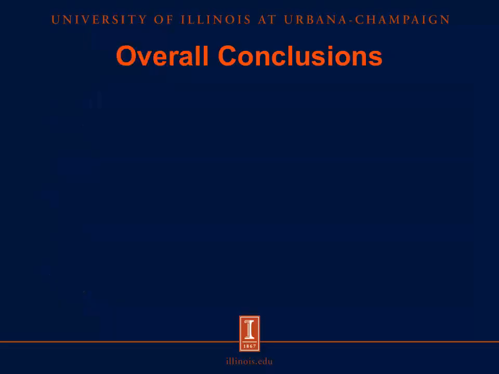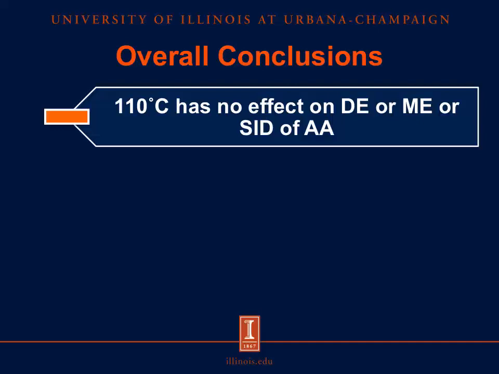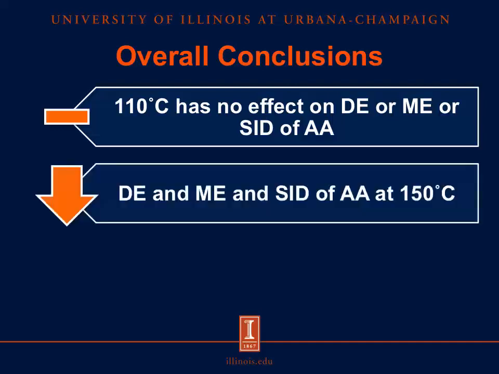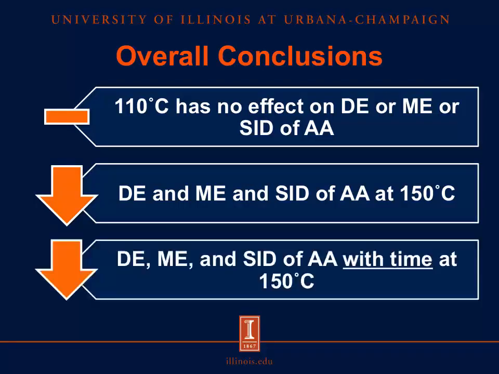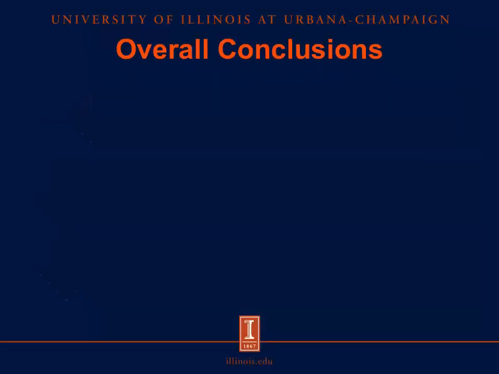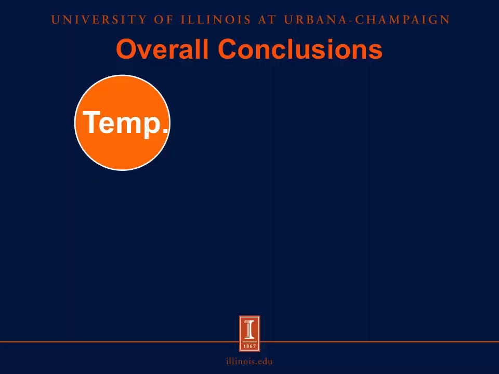So if we put the conclusions from both of our experiments together, we saw that low temperature treatment has no effect on digestible energy, metabolizable energy, or the digestibility of amino acids. We also saw that at high temperature treatments, we saw reductions in the DE, ME, and digestibility of amino acids. And finally, at our high temperature treatment, we saw reductions in the DE, ME, and digestibility of amino acids as time increased.